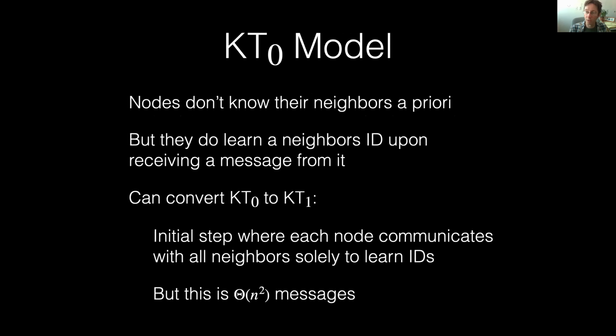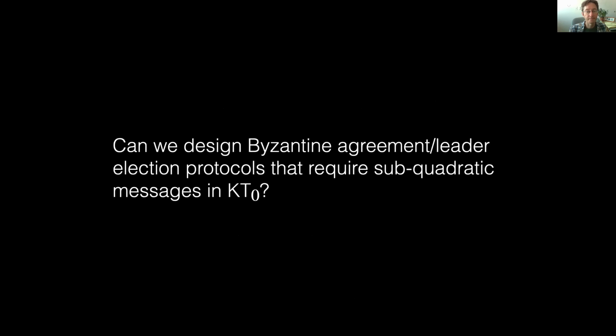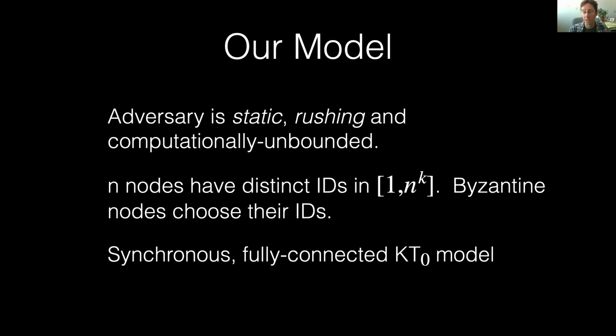There's a trivial quadratic message cost reduction from KT0 to KT1: basically, in the first step everyone just sends out a message with their ID. But obviously we want to avoid that because we don't want to send a quadratic number of messages. So this is the question that we'll be answering affirmatively today.